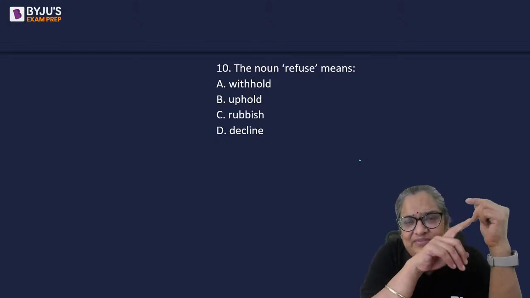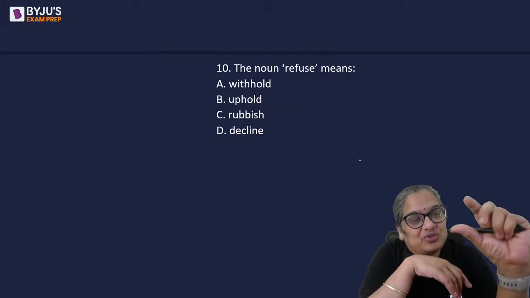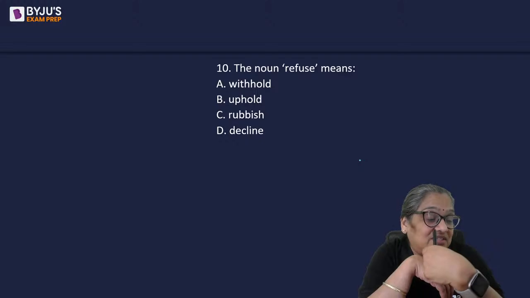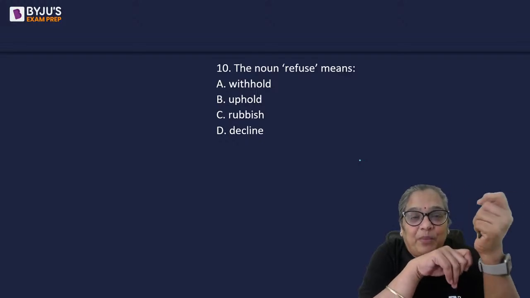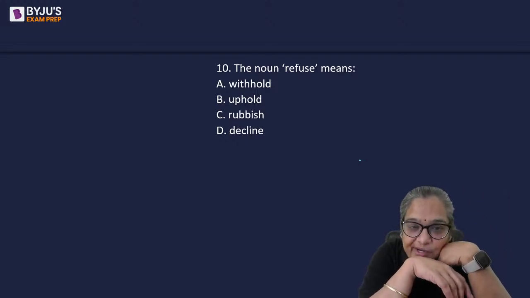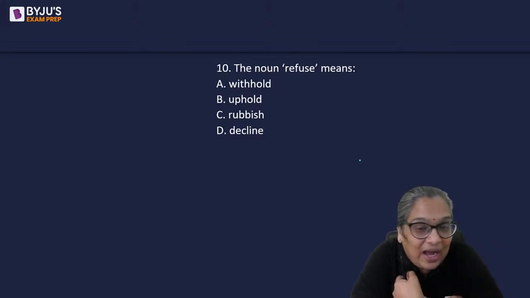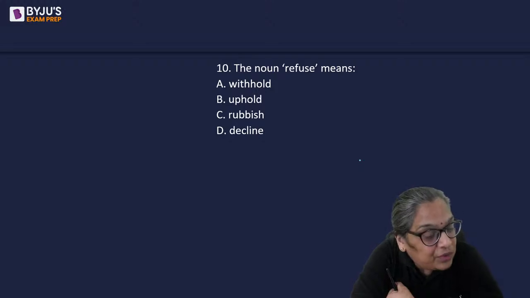When you were children, I remember we used to have those books with morals as part of moral science. There was a story of a grasshopper and ant, and the grasshopper was called indolent. Ant was the hardworking one. What is the noun version of refuse? What does it mean? Sonali says it.